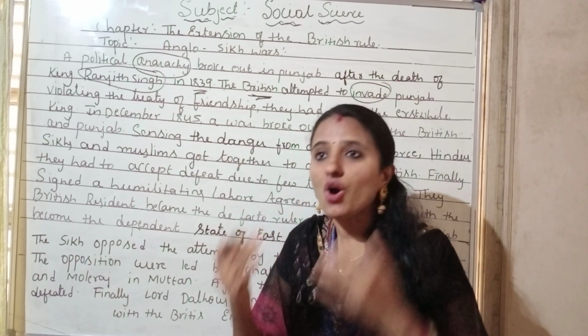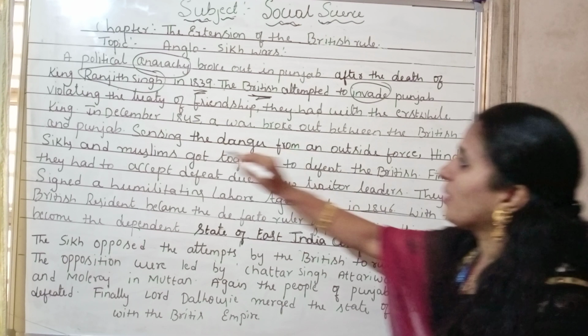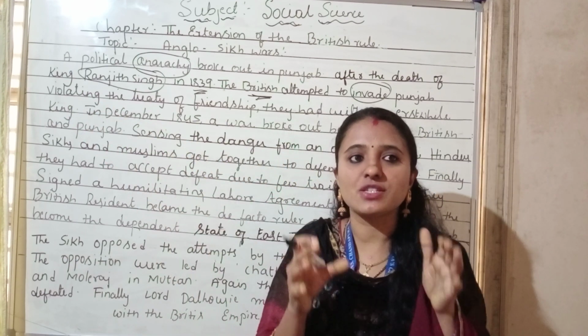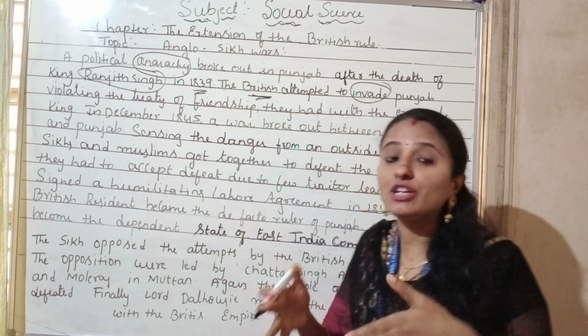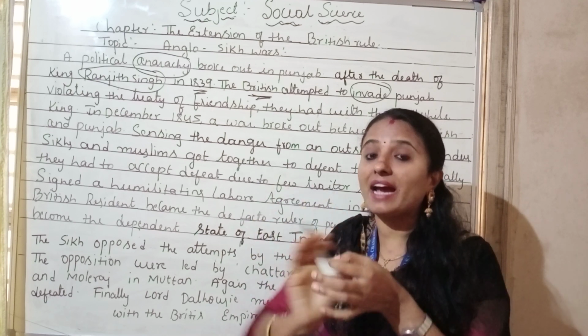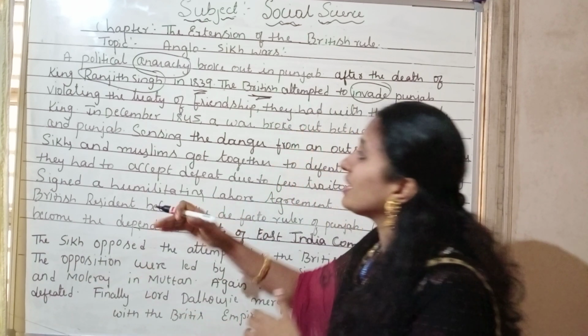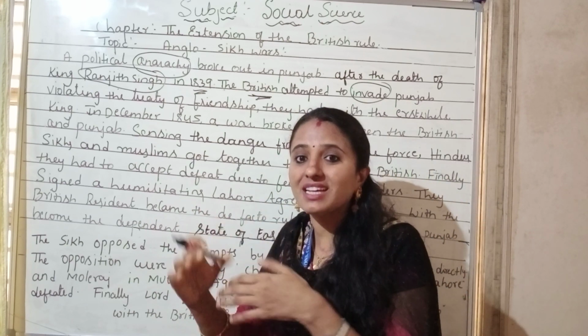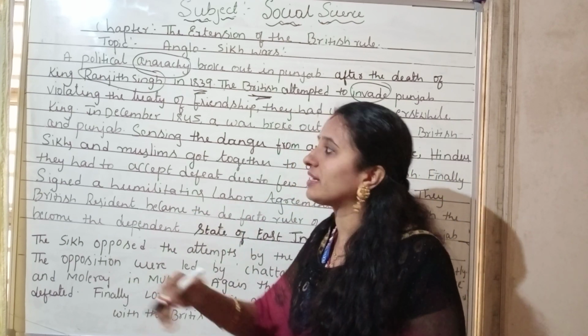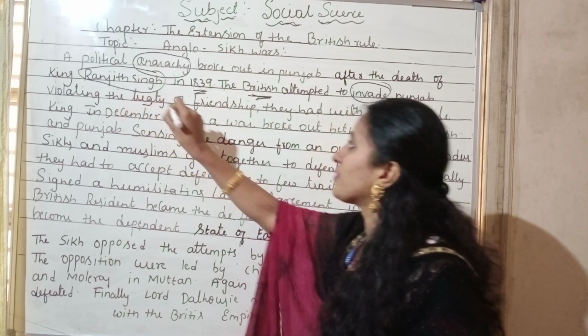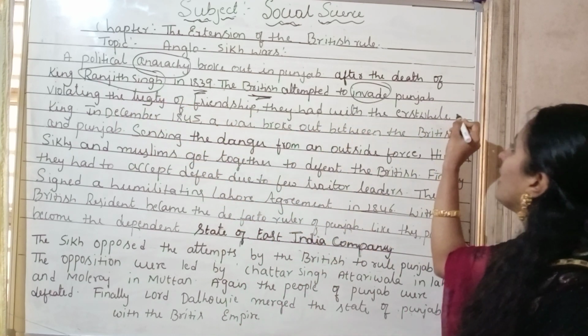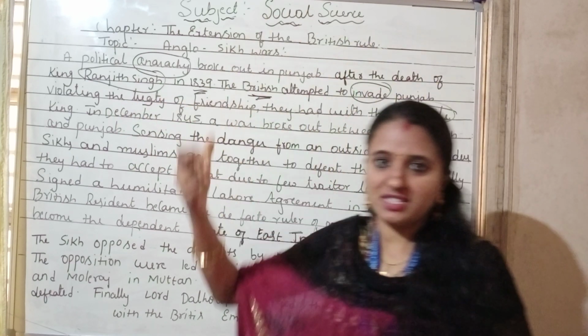Violating means to break or fail to comply with an agreement. They had already had an agreement with the rulers, and they neglected those rules. That is the treaty of friendship they had with the former, the previous king.